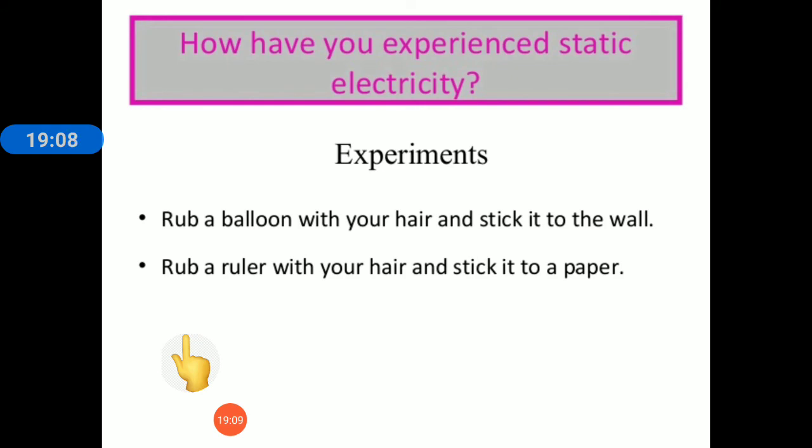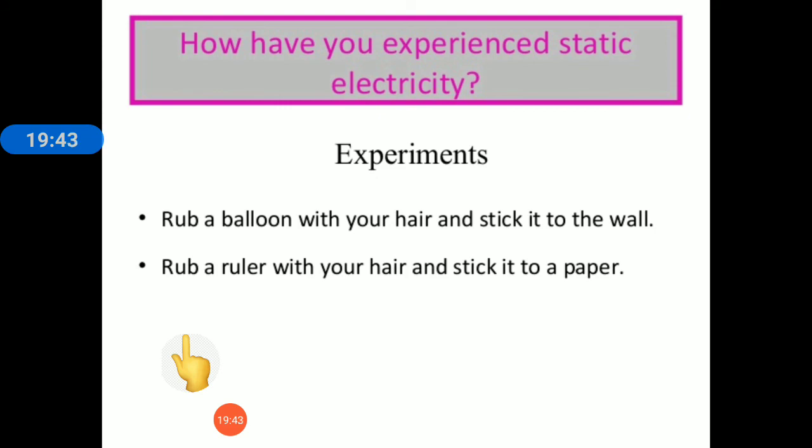That is, if you tear a newspaper into very small pieces and put these pieces on a table, and rub a plastic pen with a woolen cloth and bring the pen close to the bits of paper, the papers are attracted towards the pen. Similarly, you can try this by rubbing a plastic spoon with fur, or combing your hair with a plastic comb, and then see whether it attracts the bits of paper or not.